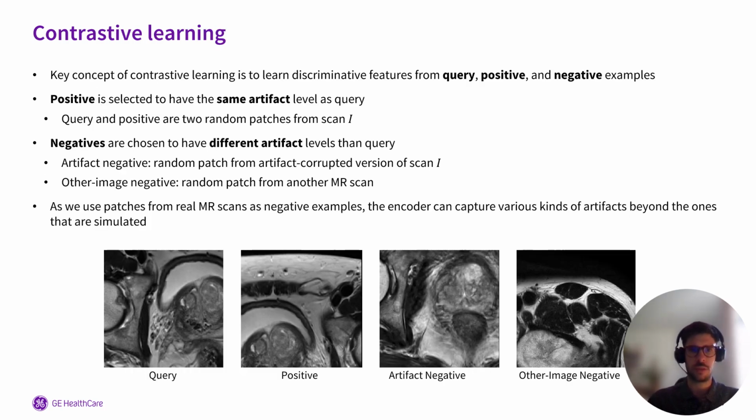In our study, we leverage contrastive learning, where the goal is to learn discriminative features from query, positive and negative examples. In our study, the positive is selected to have the same artifact level as the query. The query and the positive are just two random patches from the same scan. Negatives are chosen to have different artifact levels than the query. So artifact negative is basically a random patch from an artifact corrupted version of the same scan, and other image negative is a random patch from a completely different MR scan. As we use patches from real MR scans as negative examples, the encoder can capture various kinds of artifacts beyond the ones that are simulated during training.